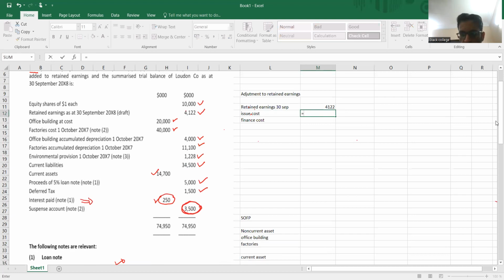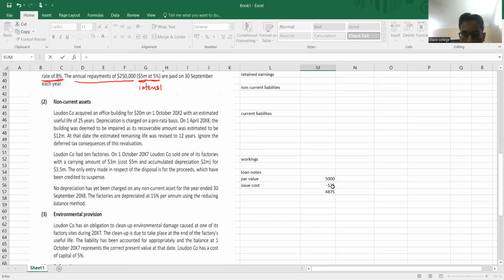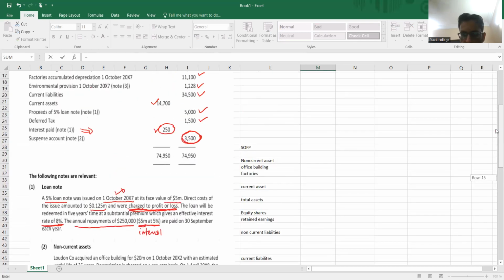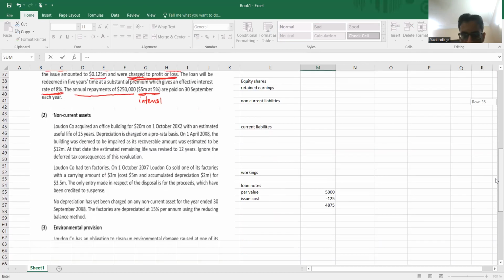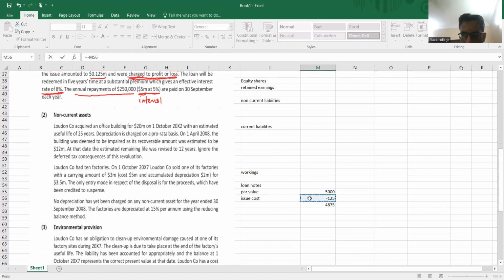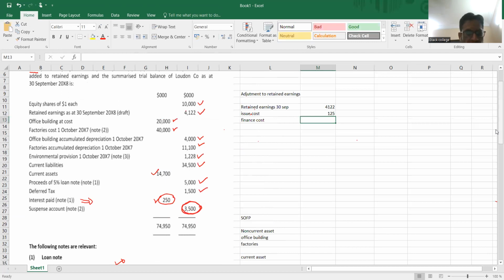So I have to add the effect here. As I have to add this, let me put a minus sign here, and now select this cell and then see, 125 is added in issue cost. Is this correct? Is this clear to you?